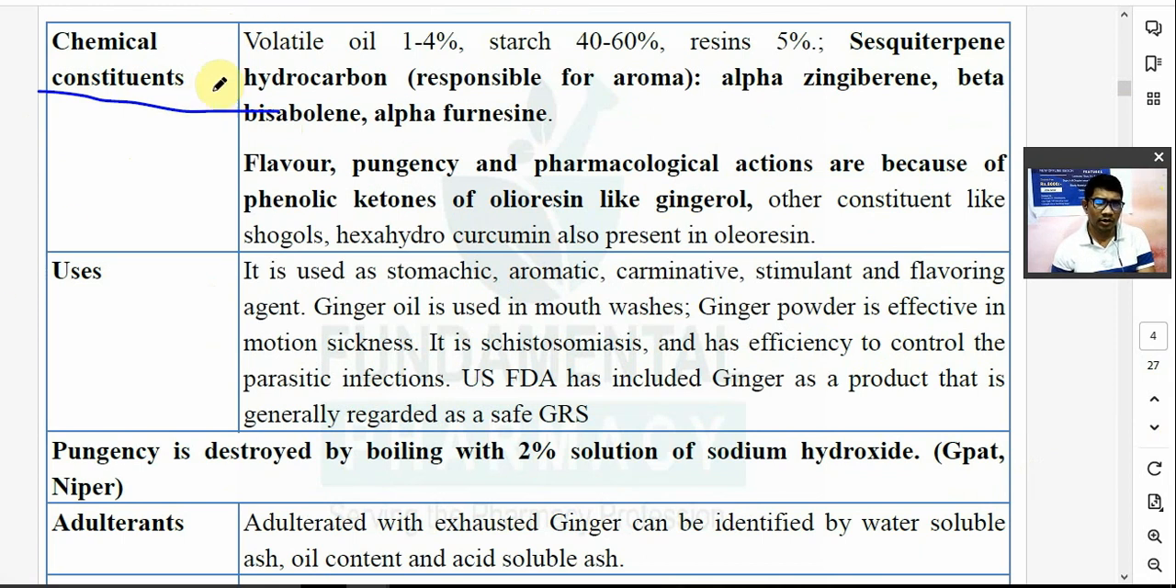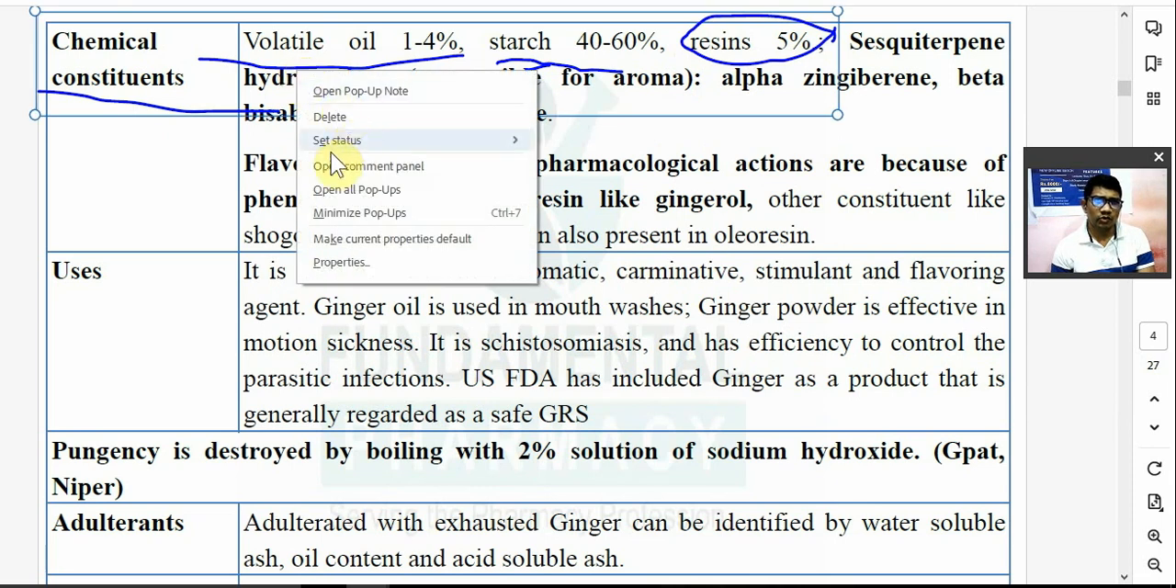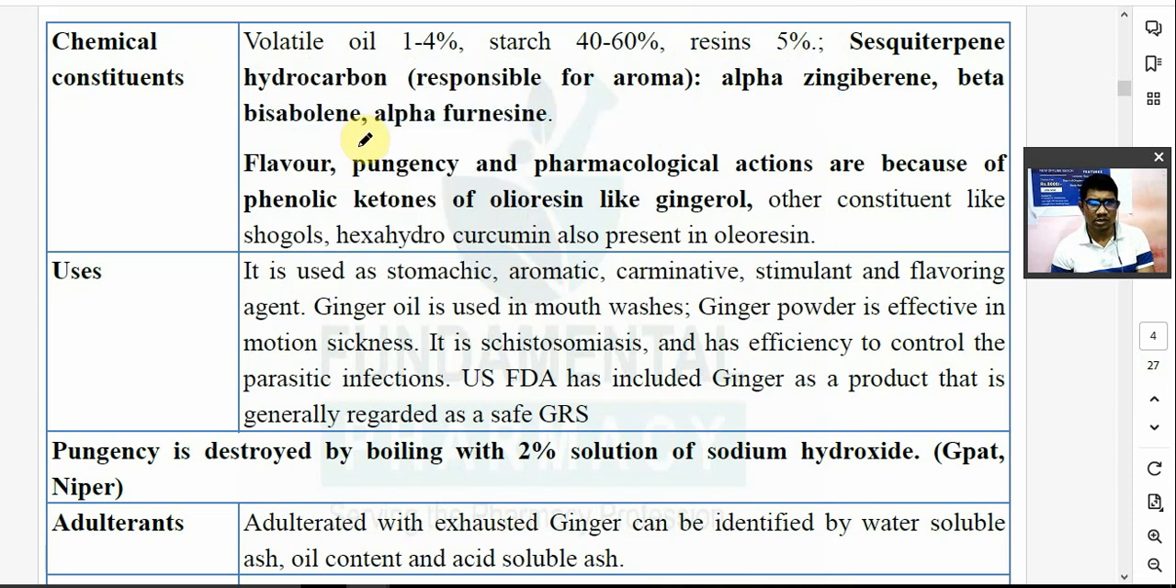Volatile oil is 1 to 4%, starch is 40 to 60%, and resin is 5%. In that you have sesquiterpene hydrocarbon, which is responsible for the smell of ginger, the aroma of ginger. It's the essence of ginger. Sesquiterpene hydrocarbon is responsible for the smell of ginger.